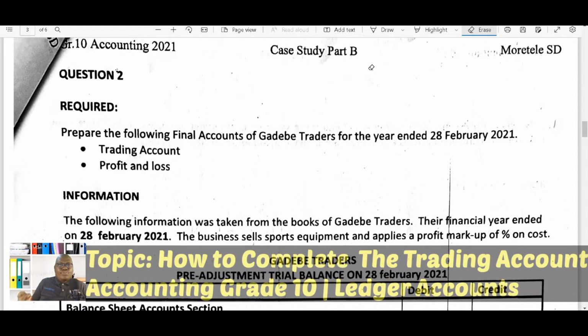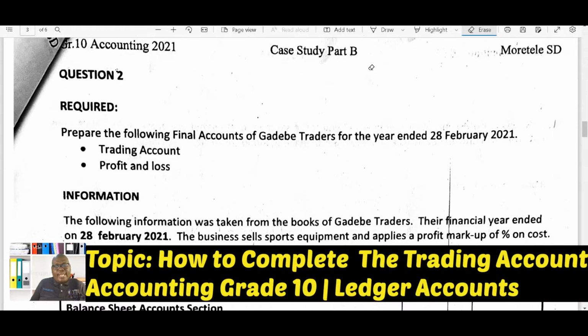Now in this week's lesson, we're going to be looking at how we can prepare the trading account. Okay, we're going to understand how a trading account functions and why exactly we prepare a trading account.